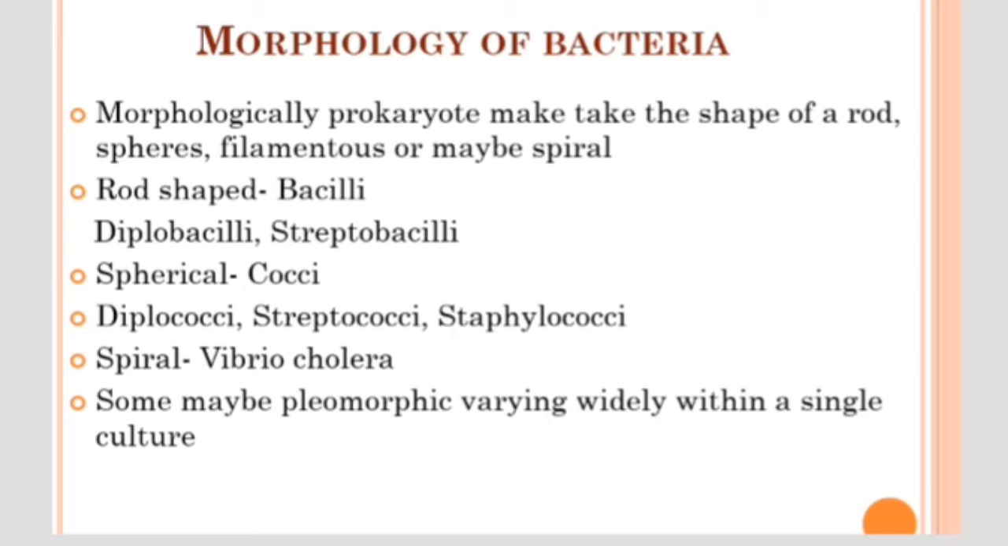Then spiral-shaped bacteria are mostly comma-shaped. An example is Vibrio cholerae. And as we already said, pleomorphic bacteria can attain different shapes within a single colony, so they show various morphological structures within a single culture.